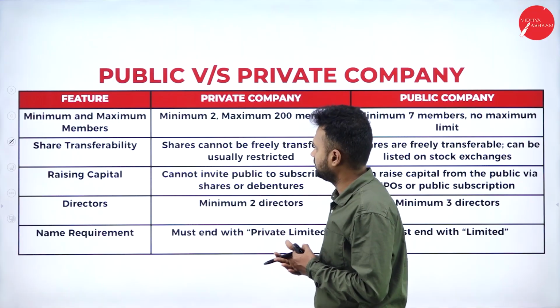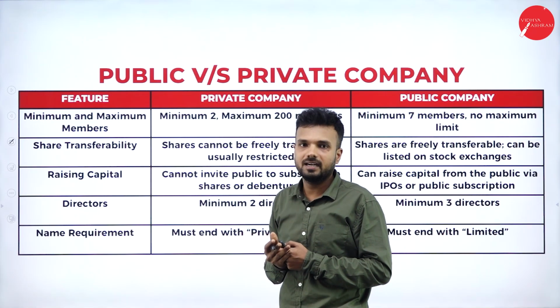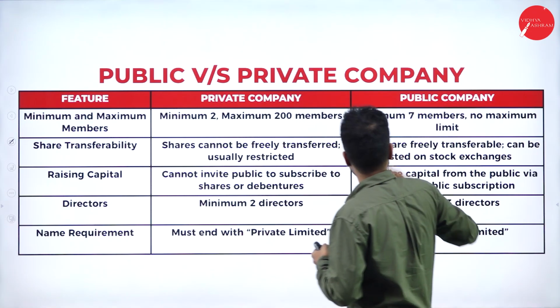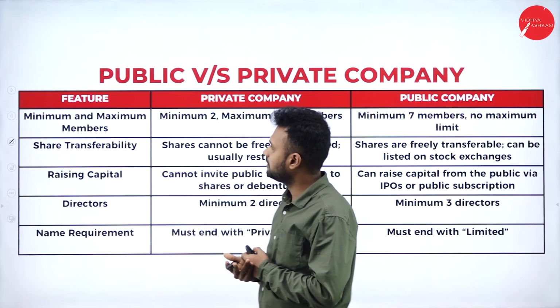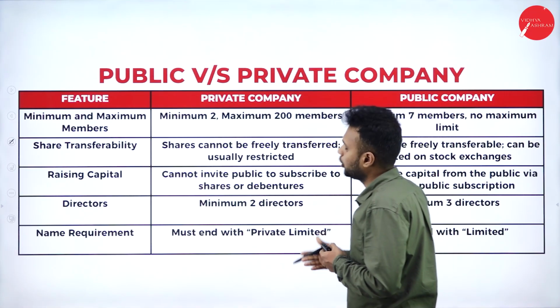Here, I have collected some information regarding the difference between the public company and the private company. This is a private company and this is a public company. A private company has a minimum of 2 and a maximum of 200 members.